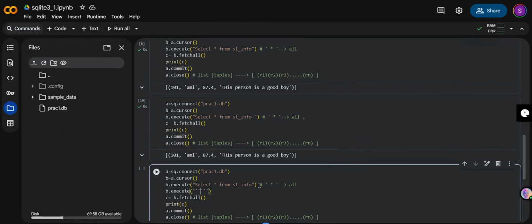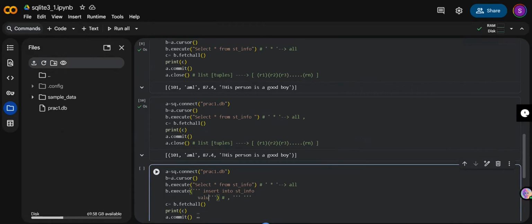In Python, how do we write comments? We have two types, single comment and multiple comment. For a single comment, we use hashtag. If I want to write multiple comments in my program, I'll use triple quotes, right? So in order to write a query in multiple lines, I'm going to use triple quotes. What I'm going to write is insert into st underscore info. Now I'm going to take the next line.